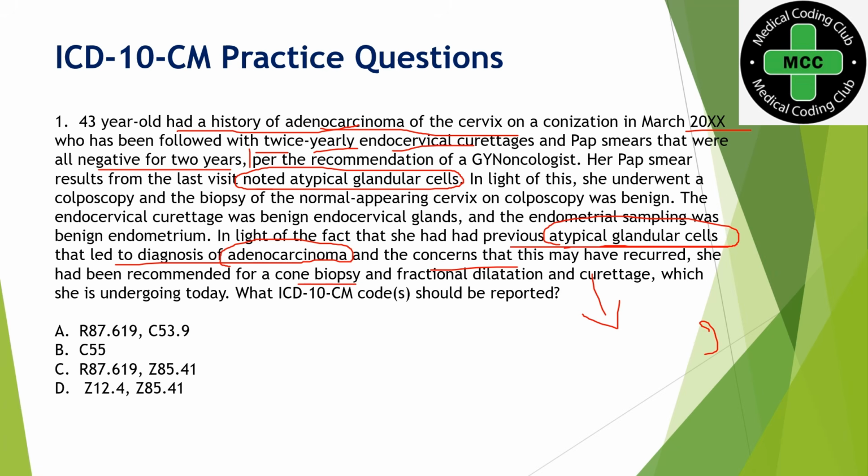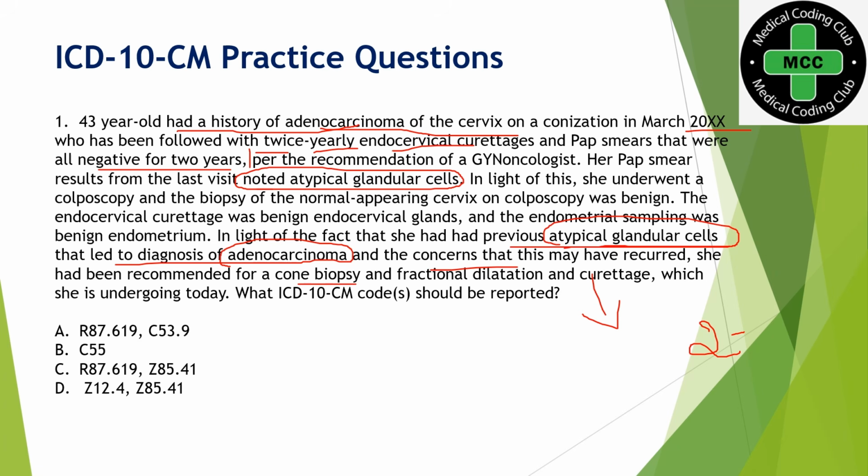So for the last 2 years she has had no malignancy found. Everything, the reports, are negative for 2 years. Then it means there is no malignancy present. The guideline says that when a primary malignancy has been previously excised or eradicated from its site, and there is no further treatment to that particular site and no evidence of existing malignancy, then we have to code it as a history.